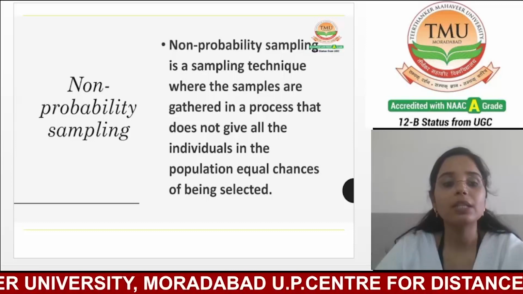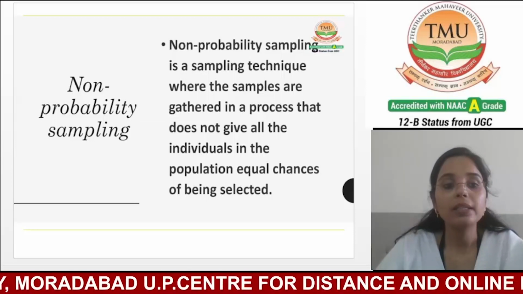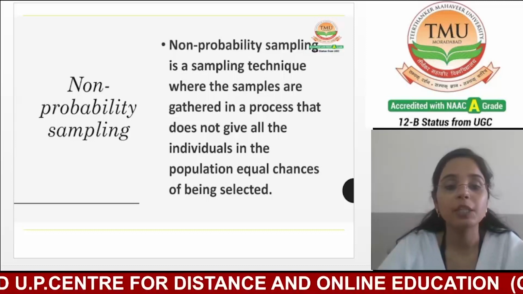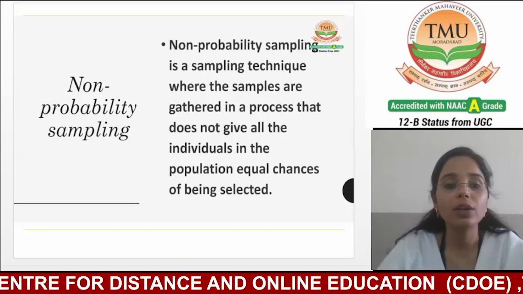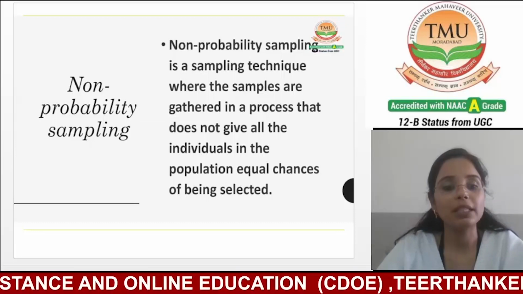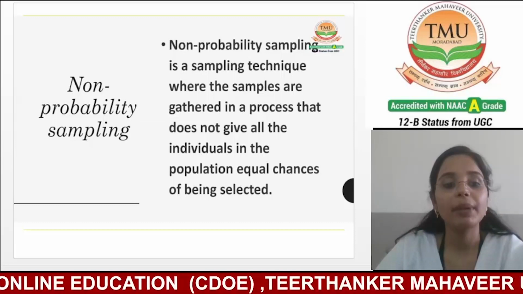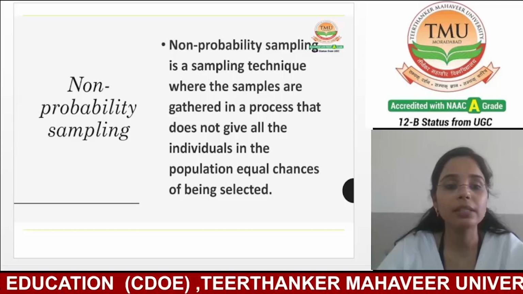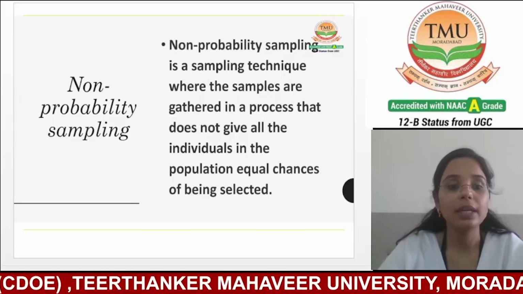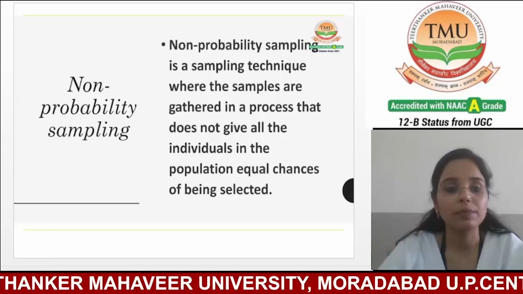This method does not rely on random selection, and the sample is often chosen based on convenience, expertise, or other non-random criteria. The selection of participants is often subjective and may be influenced by factors such as availability, accessibility, expertise, or purposive selection.